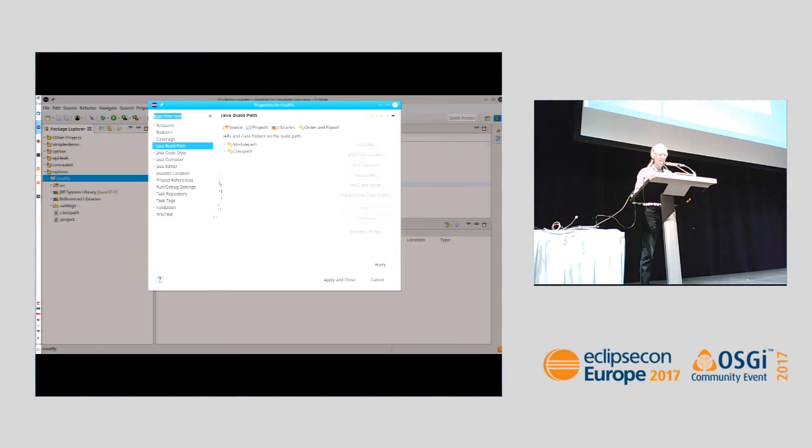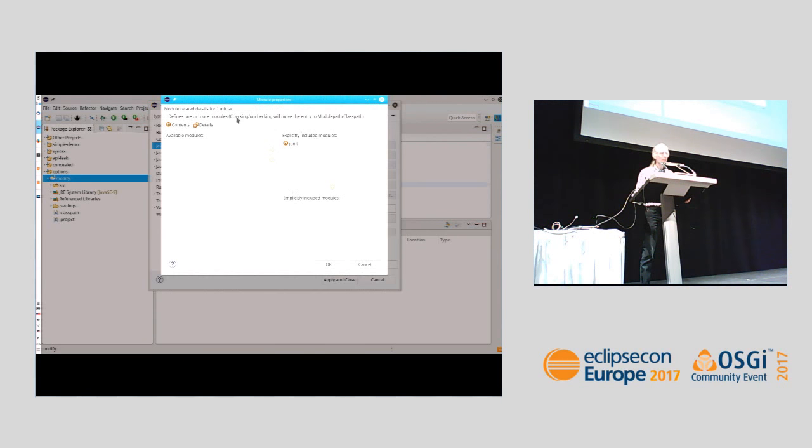Just to show you one more thing in this dialog about this is modular node. Here is a plain jar. I'm not even using the container, just a jar. And it is currently on the class path. And it says this is not modular. And of course, the older versions of JUnit have not been implemented with a module-info. But still, Java 9 comes with the option to interpret this thing as a module, which is then called an automatic module. And in order to do so, normally I would just do drag and drop, and we will do that in the future. But this little checkbox at the top of this dialog is our current workaround.